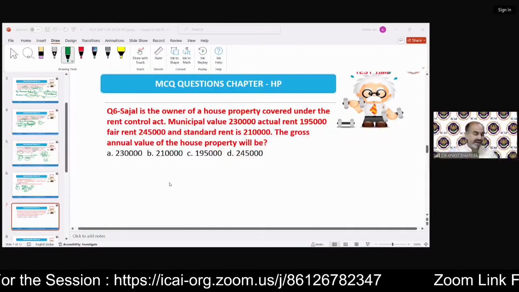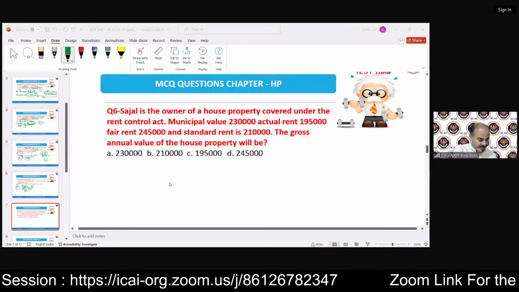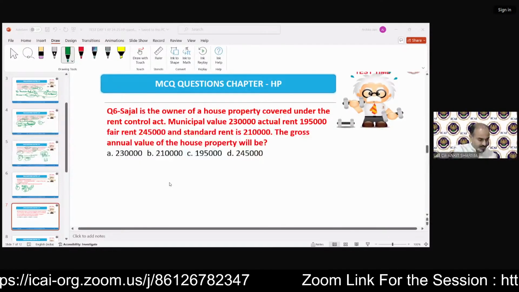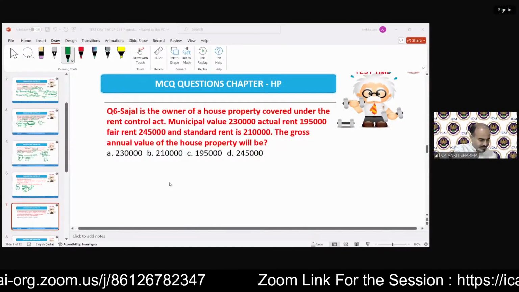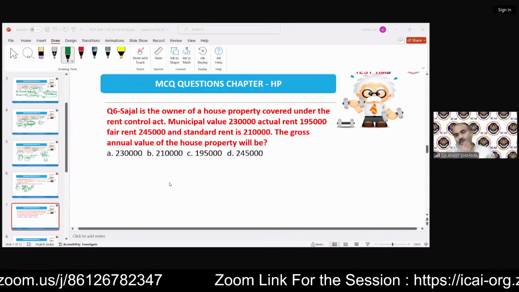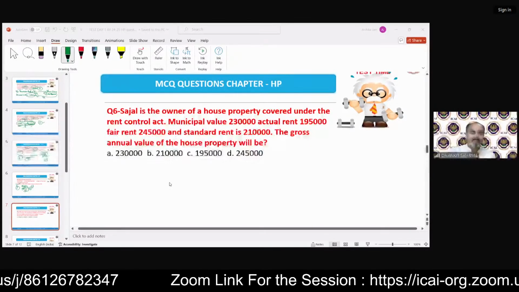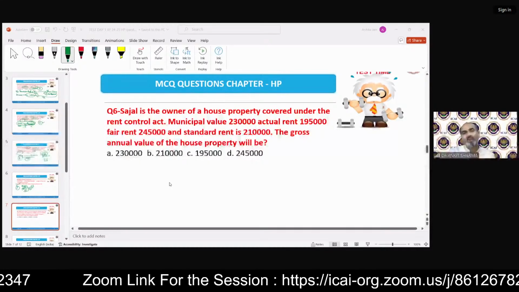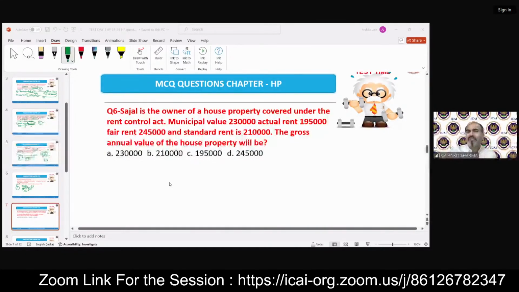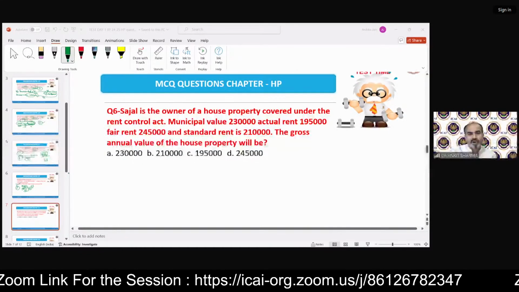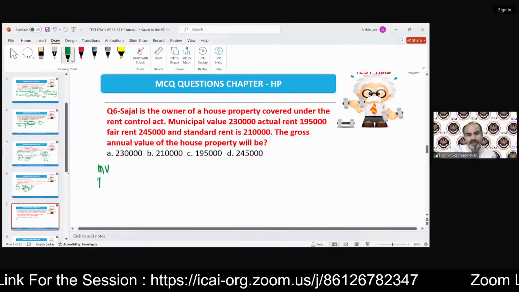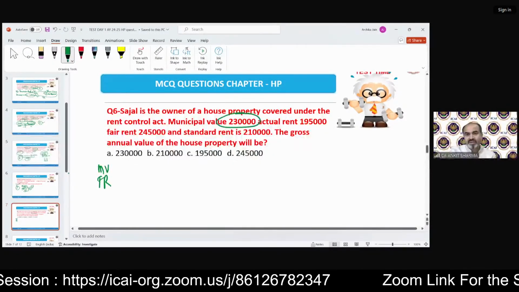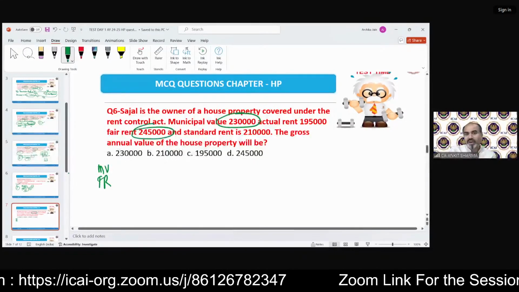Actual rent is 1,95,000. Fair rent is 2,45,000 and standard rent is 2,10,000. We have to find out the gross annual value. So you have to follow the format, and the format says municipal value, fair rent, whichever is higher. So municipal value is 2,30,000 and fair rent is 2,45,000.